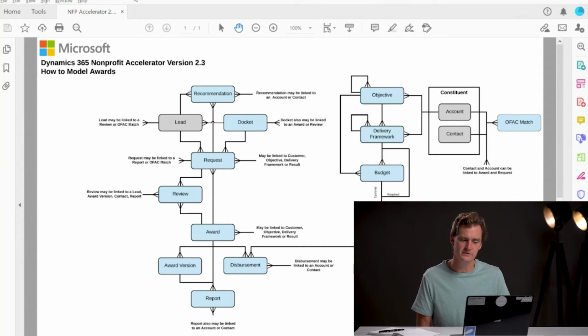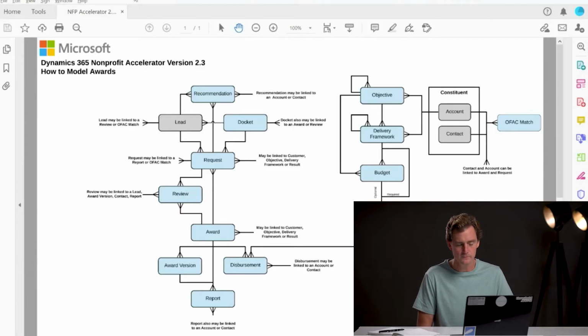A request is really the first major entity in the award model. Think of this as the place where the application might be aggregated. It's the place where if it's an inbound grant or an inbound award, you're going to see that manifested as a request. And there's going to be a life cycle that the request will move through from point A to point B, whereby it gets reviewed, evaluated, etc. And so when we take a look at requests inside the application, pay special attention to its association to other records within the system, but also that state transition that it might follow.